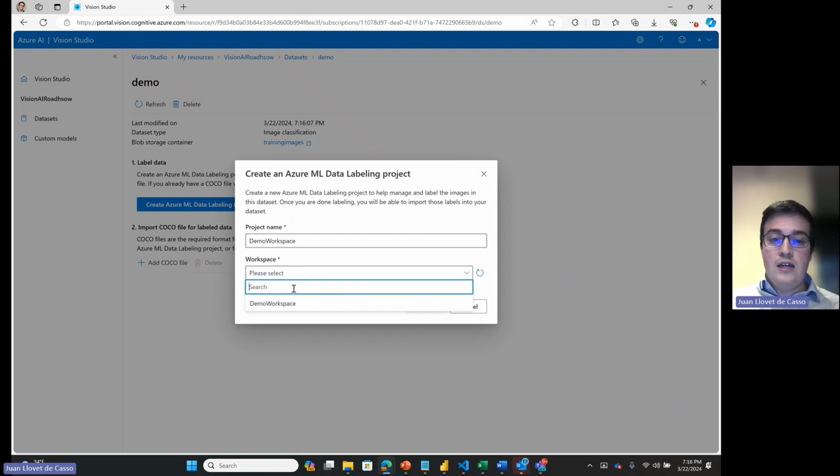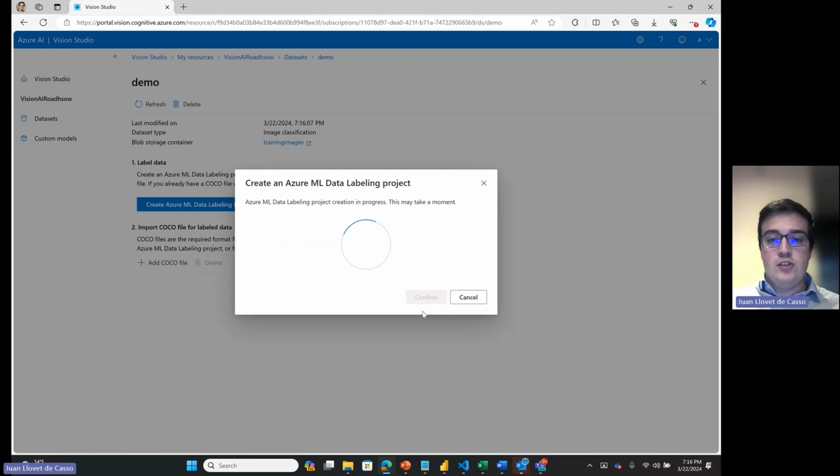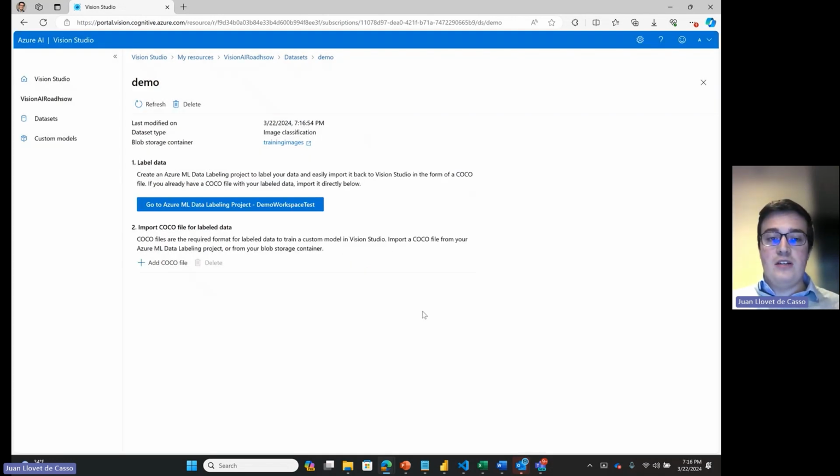So we will select a workspace and give it a new name here to make sure that we don't have one that is named the same way. I already created this workspace, but an Azure ML workspace is a different Azure resource, so you would be billed for that individually for that use case, and you will have to go through the whole deployment process where you can see the different options. And clicking confirm, it's just gonna create a project on top of this data set so that we can label our images.